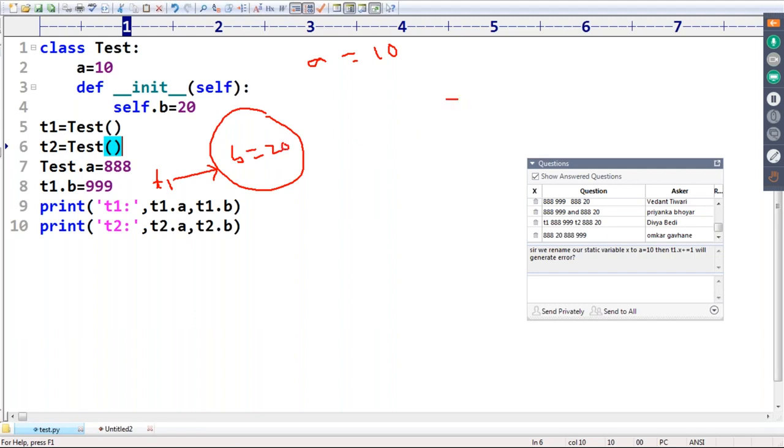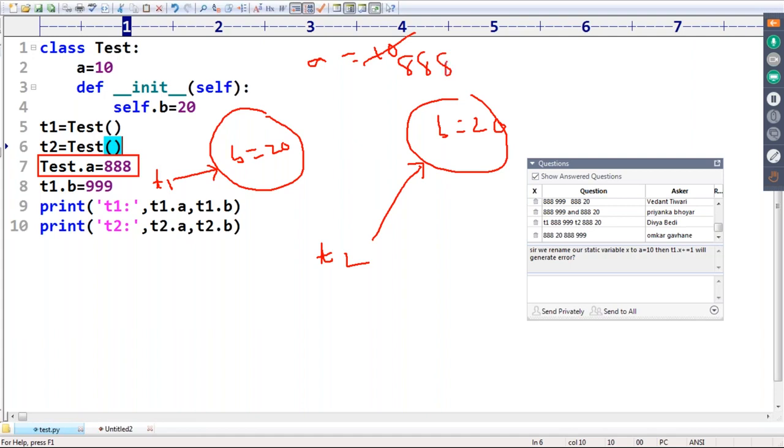Okay. Next T2. Whenever I'm taking T2, for T2 also b is equal to 20 by default will be there. Okay, now Test.a = 888. You are accessing the class level variable, so a will become 888. Next T1.b = 999. For T1.b, 20 will be replaced with 999. Are you getting? 20 will be replaced with 999.